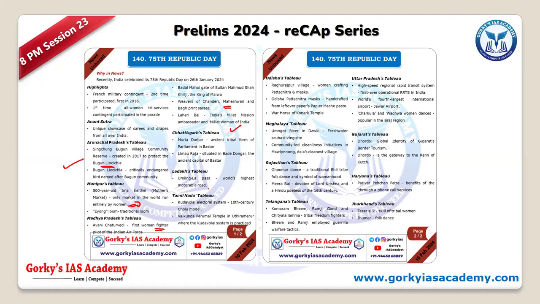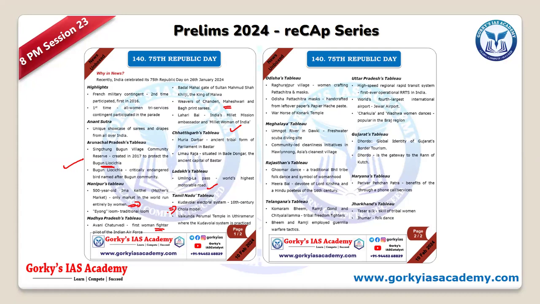Then Umling La, the world's highest motorable pass. Then Kudavolai system of the Cholas, already there were questions on the Kudavolai system. Uttaramerur inscription, where it was placed, in Uttaramerur, Parantaka Chola, or their methods of elections. All these are in NCERT also.